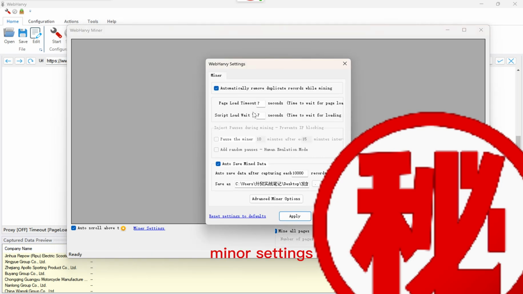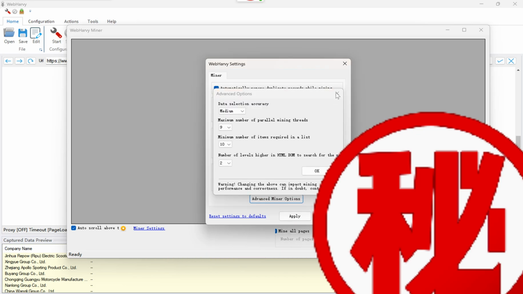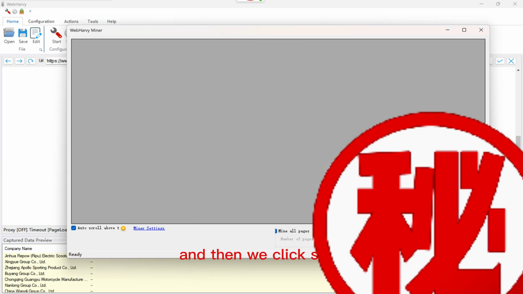In mining settings, if your website signal is not good enough, you can set the page load timeout to a larger number, and also advanced mining options. And then we click start.